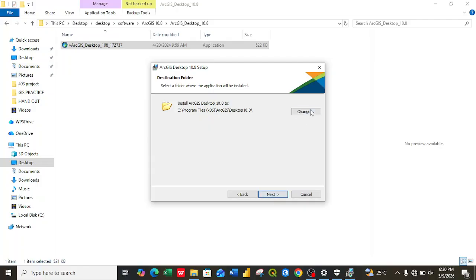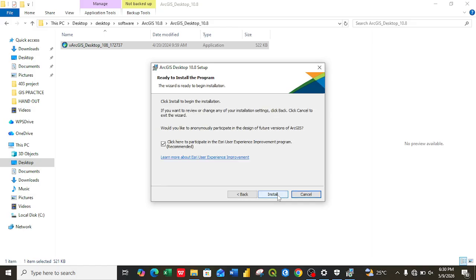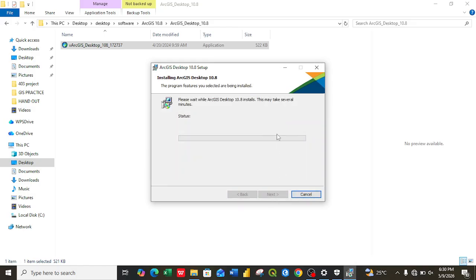You can also change it here. Next, install. The installation will take several minutes, like 10 to 15 minutes. So you just have to calm down and leave your PC. I think the maximum it will take, let me just say 15 to 20 minutes. Maximum 20 minutes. So you just have to leave your PC to install successfully.